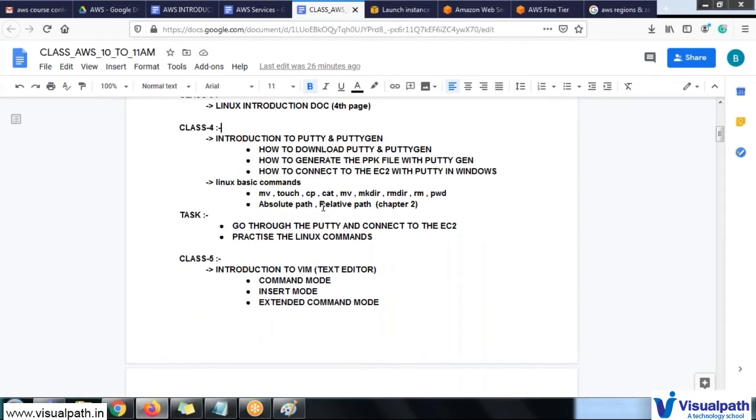Are you going to explain how to run big data Spark on top of AWS effectively? Is there any course available in Visual Path specifically for running big data applications with Spark? As of now, I don't have an idea regarding all those services, because Visual Path is providing more than 10 to 15 different courses. You contact the help desk so that they will help you.